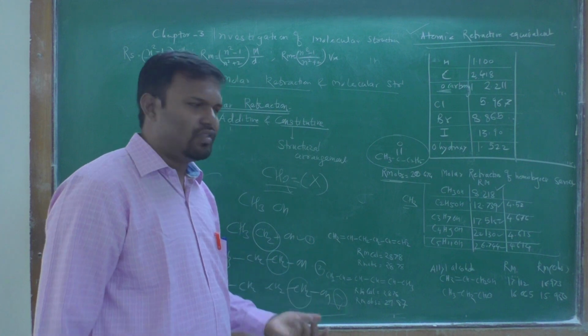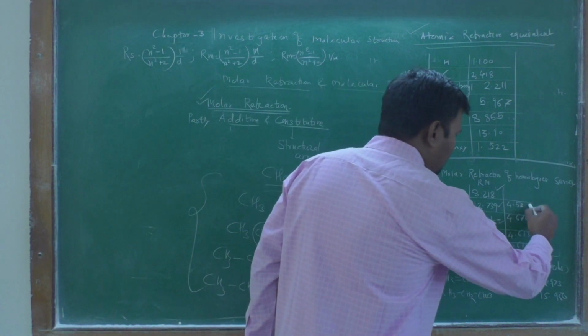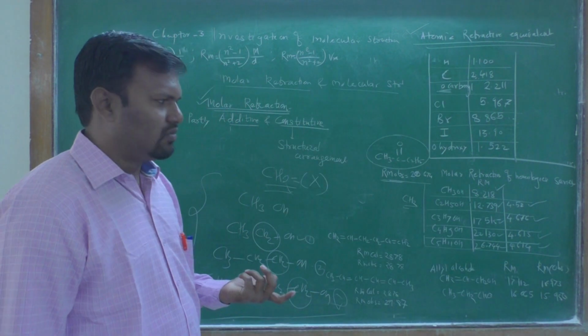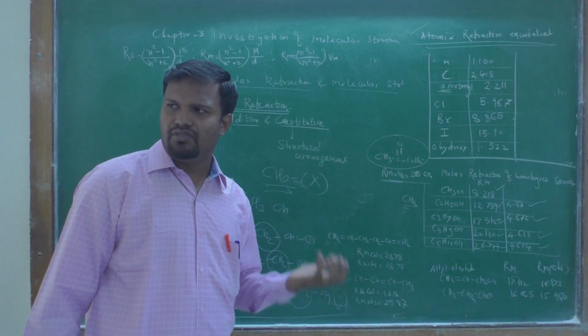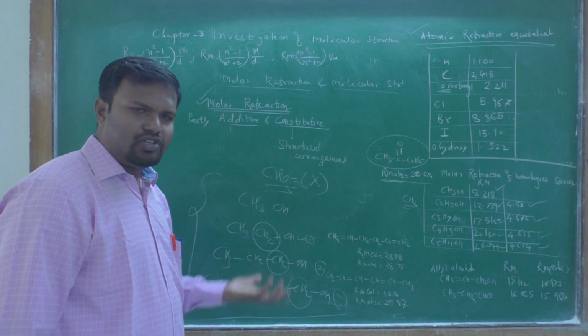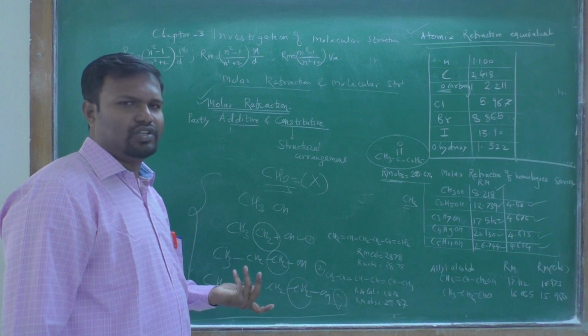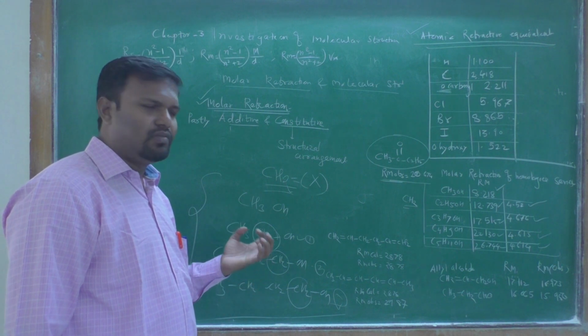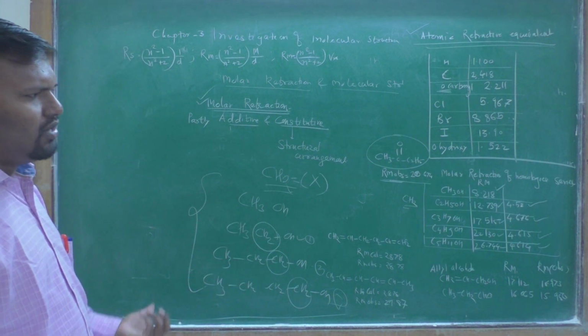Each time you find there is a constant increase in the RM values. The same increase takes place each time, and by this way we can explain that it is an additive property.